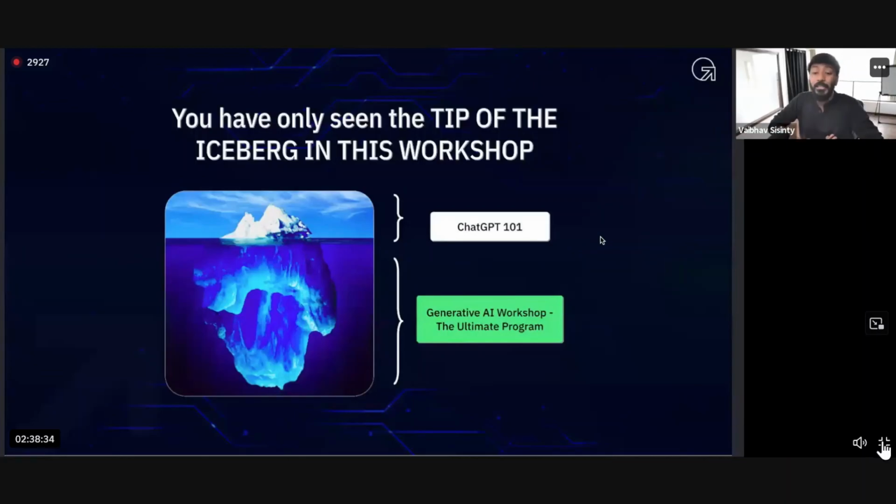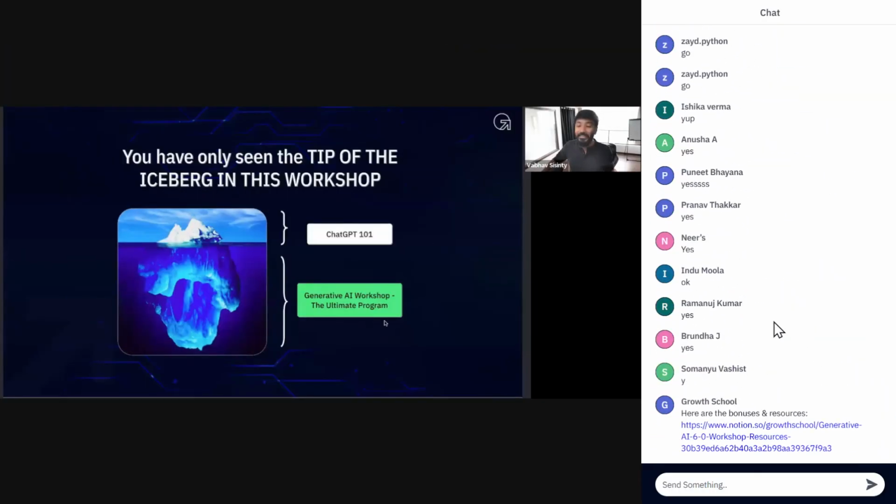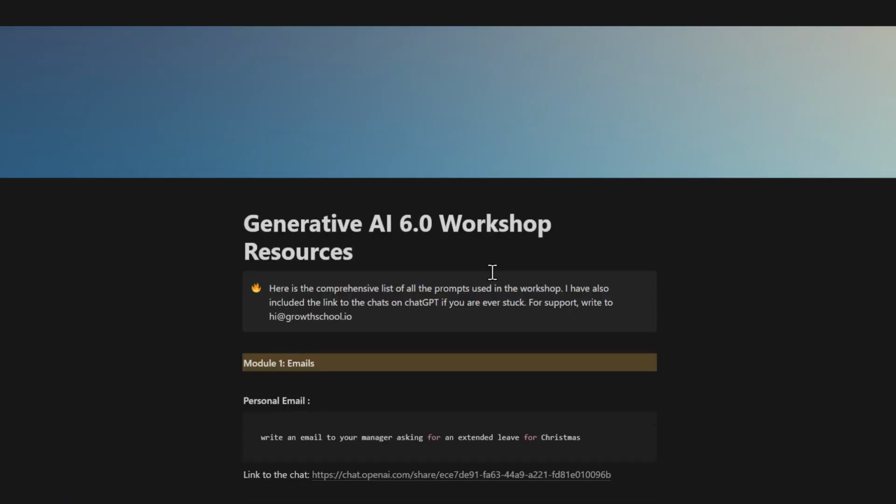Now, what you learned in this workshop was only the tip of the iceberg. That was the Generative AI workshop. What I'm going to talk about right now is the Generative AI Ultimate Program.